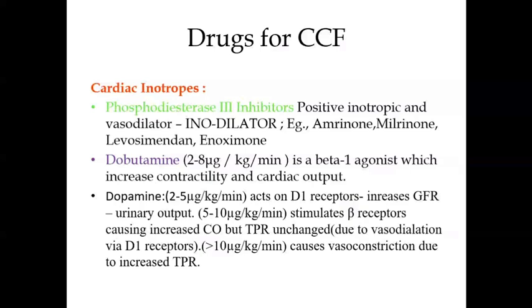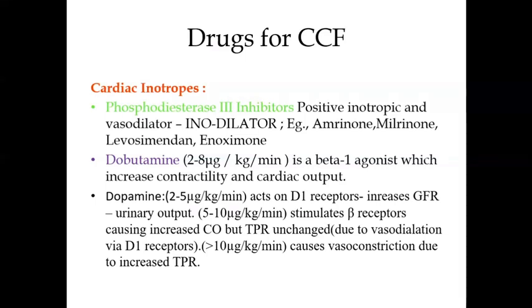Now, if the cyclic AMP degradation is inhibited, there will be accumulation of cyclic AMP, and this increase in the myocardial cyclic AMP along with the influx of calcium, both will increase the inotropic property.